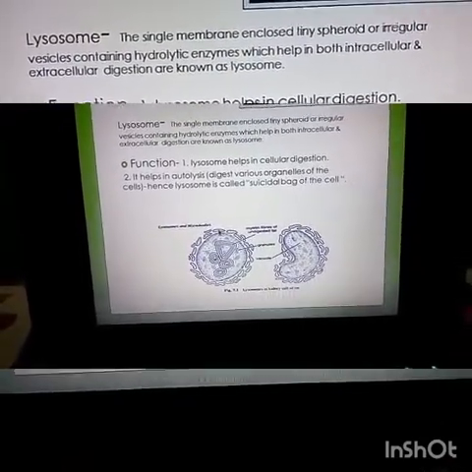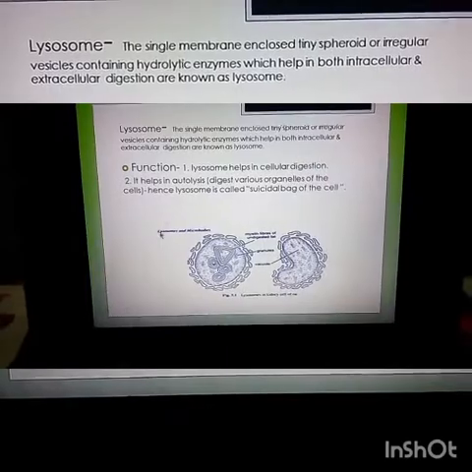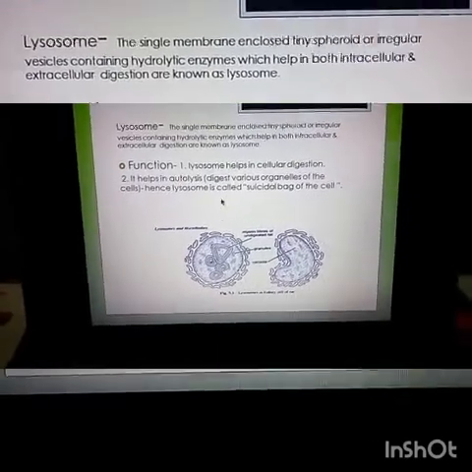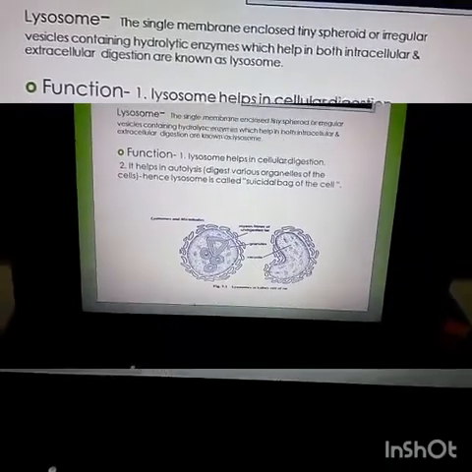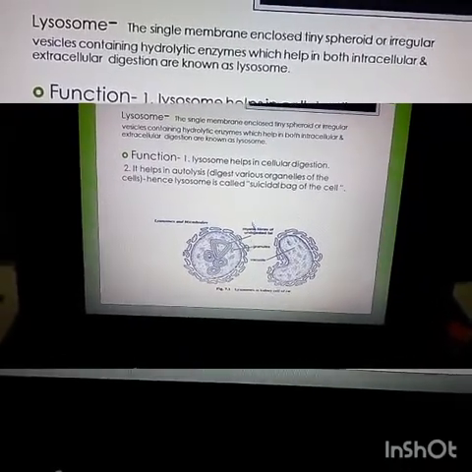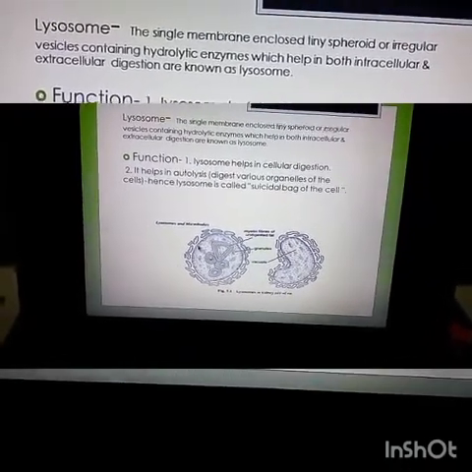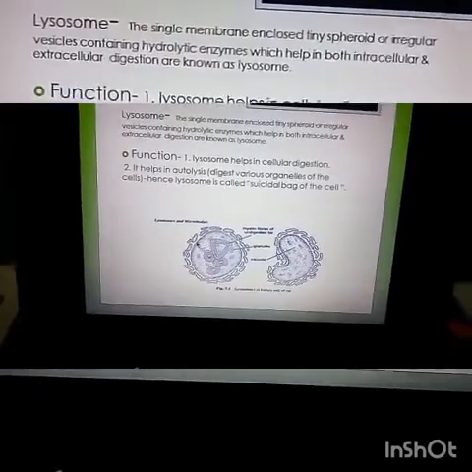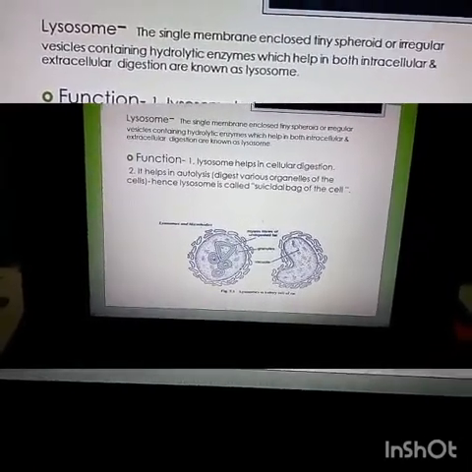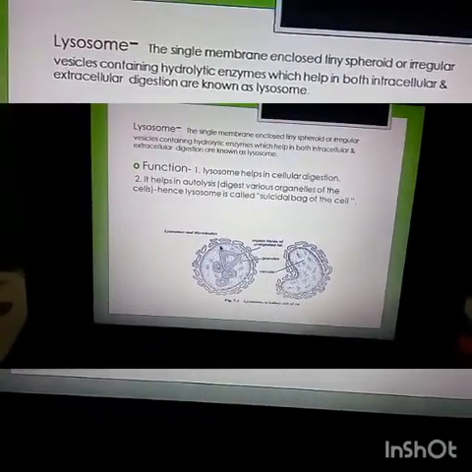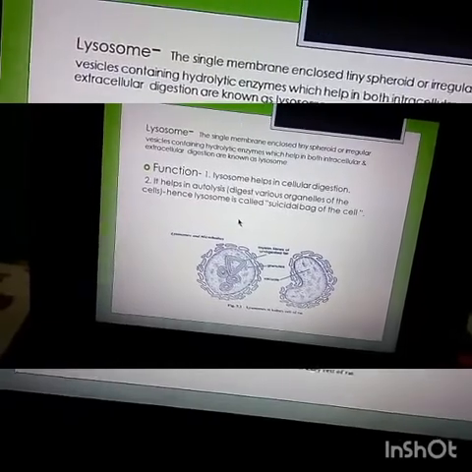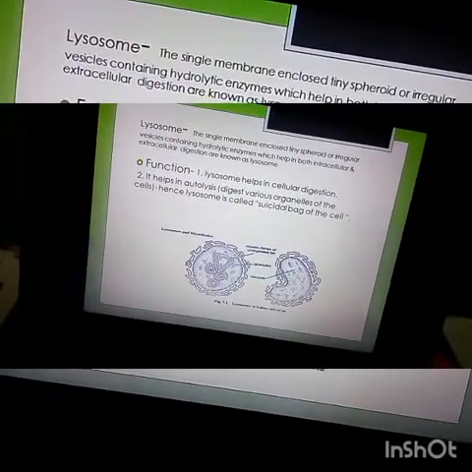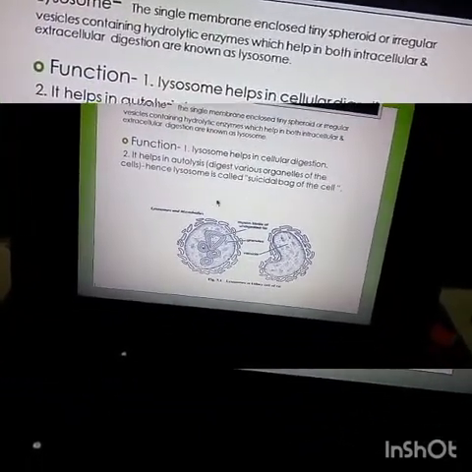When these lysosomes burst, the lytic enzymes within the organelle spill all over the cell. Means when its outer membrane bursts, it spreads all over the cell, rupturing the cell membrane and inducing the death of the cell.